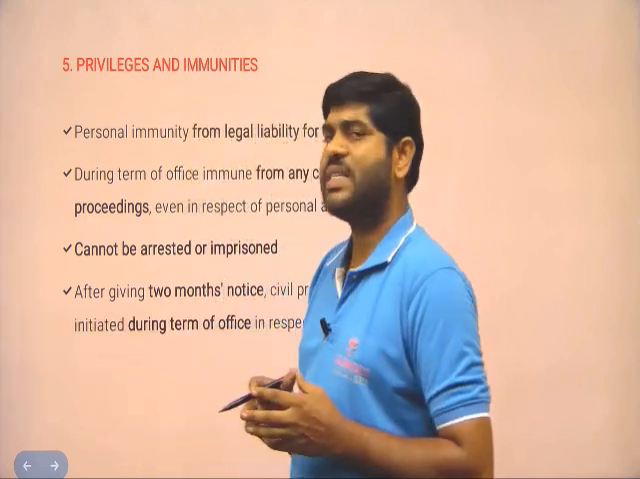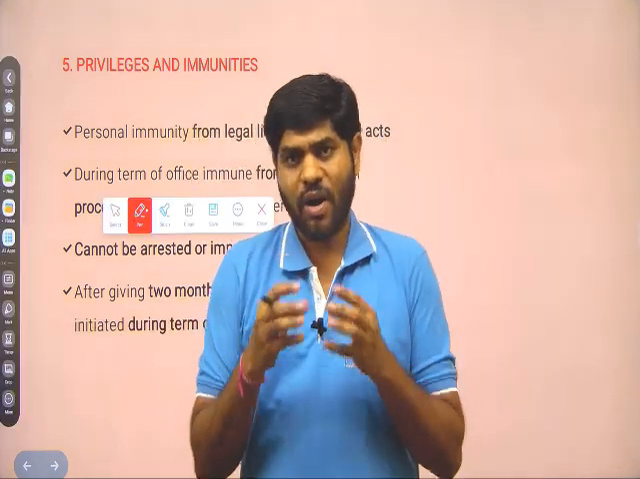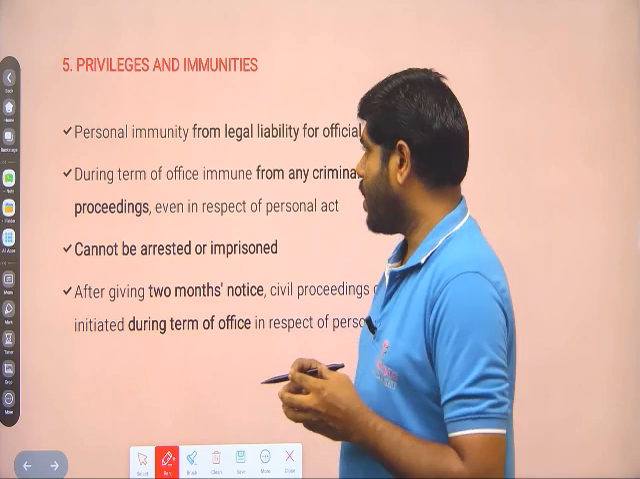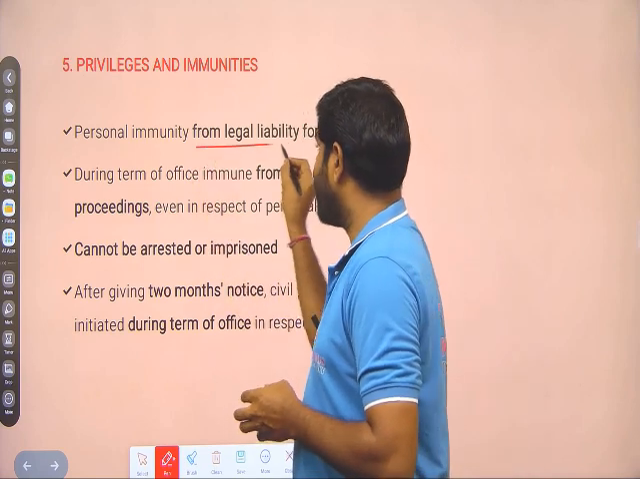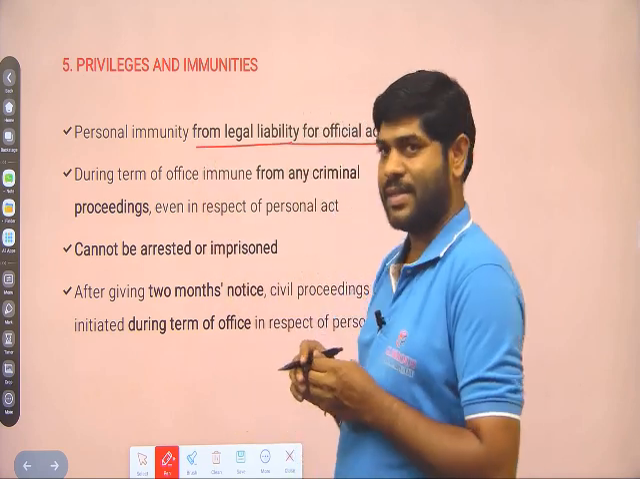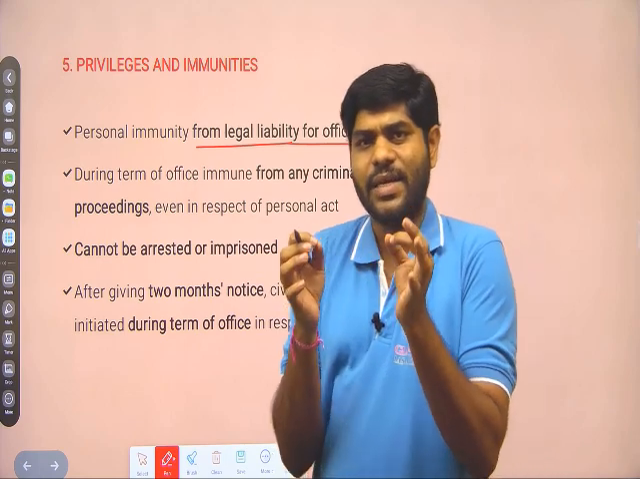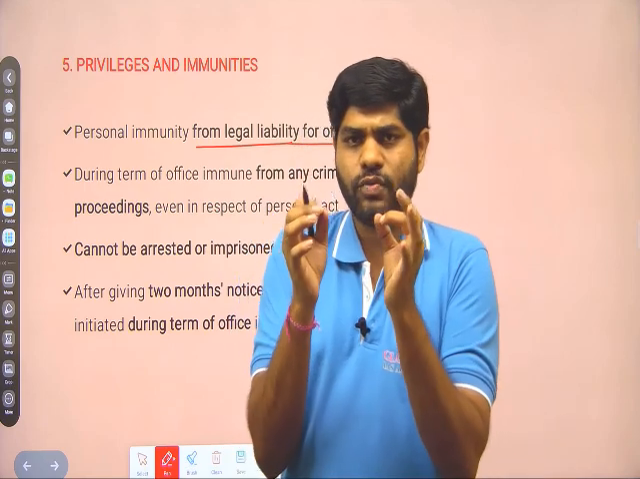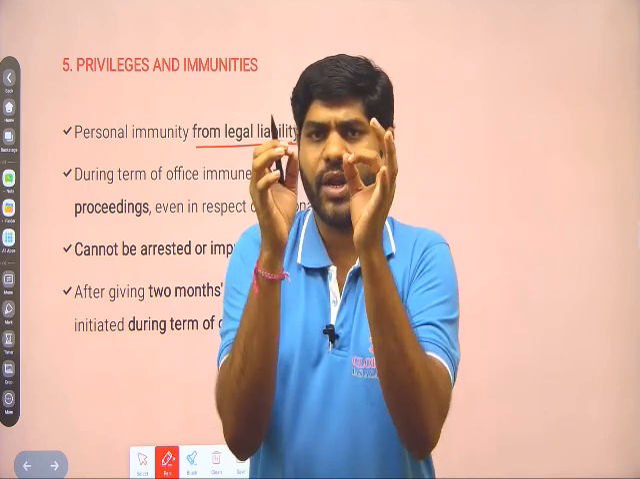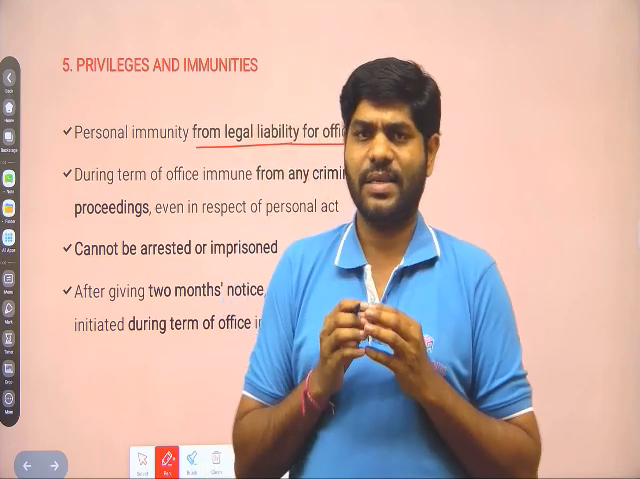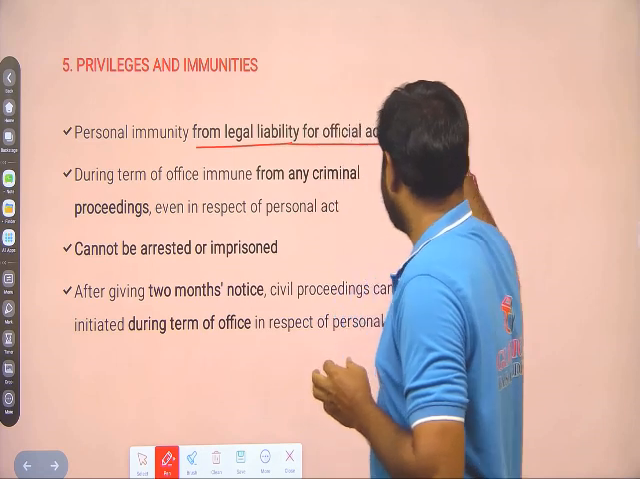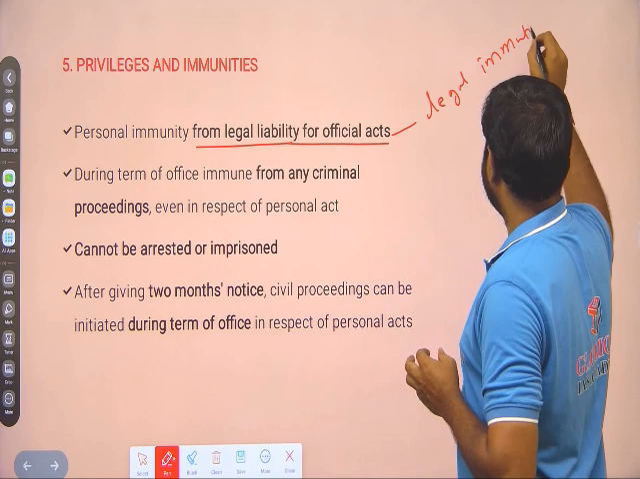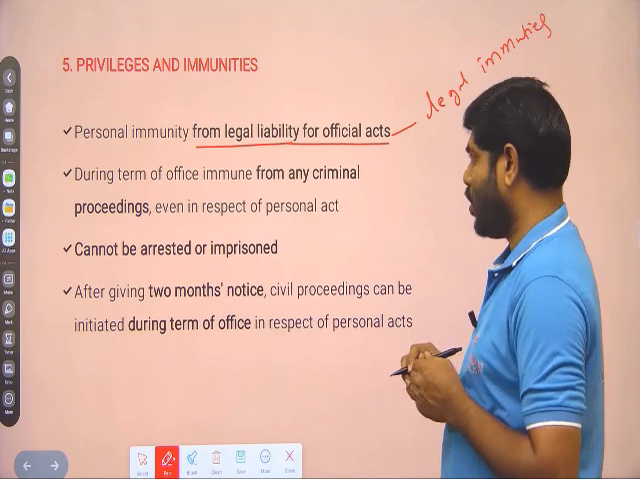Next one, privileges and immunities of the governor. What are the different privileges and immunities provided by the Indian Constitution? Number one, personal immunity from legal liability for official acts. Whatever official acts are done by the governor will get legal immunity. So it is called legal immunity. The two types of immunities are legal immunity and criminal immunity.